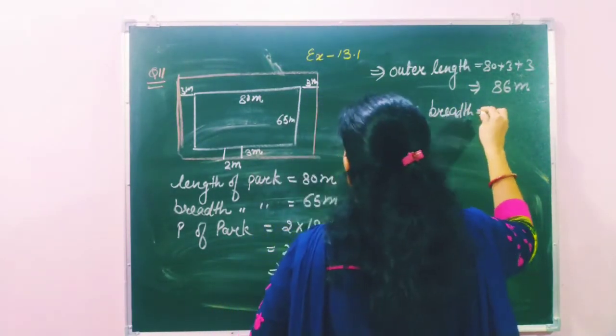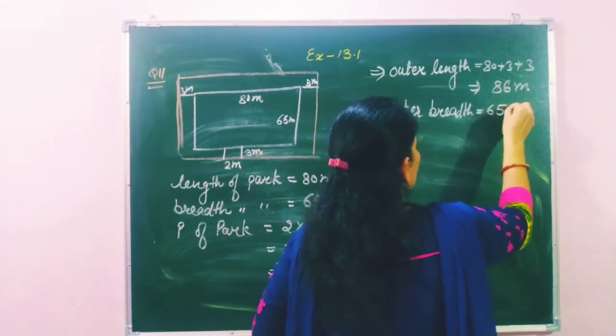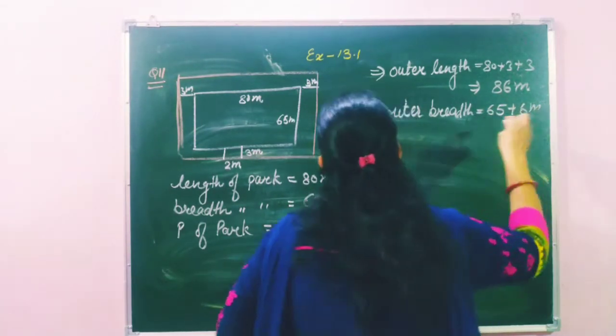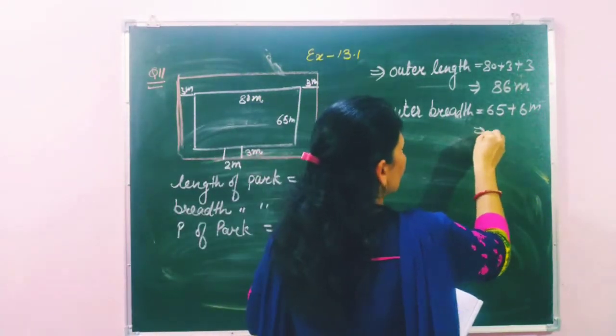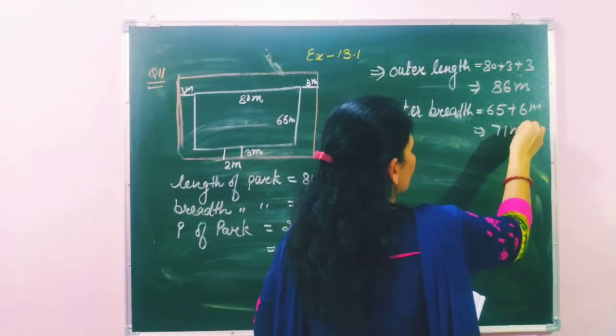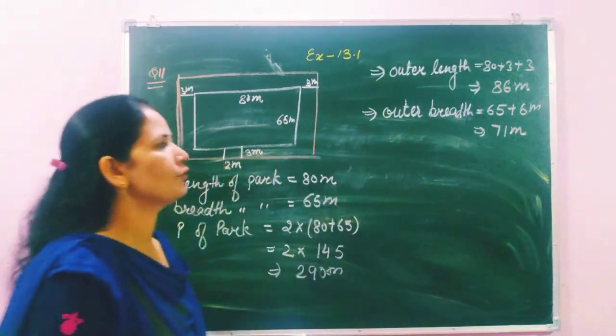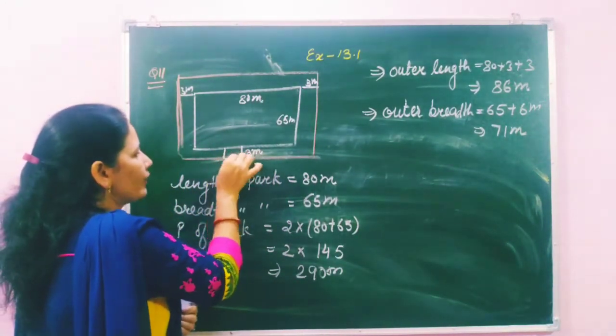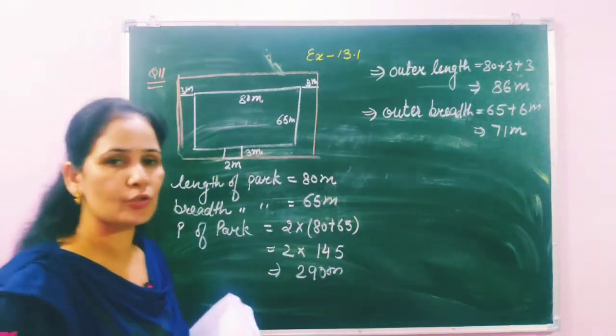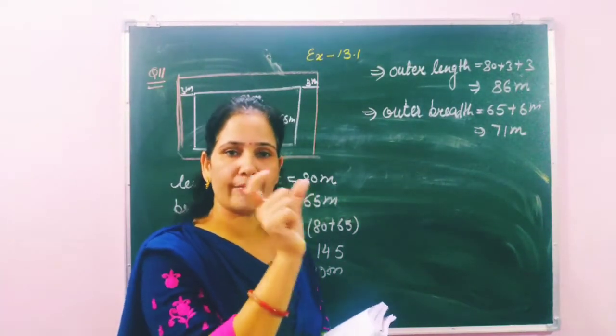Outer breadth means 65 plus 6. Same, 3 meter increase here and 3 meter increase here, so it will be 71 meter. So students, we have to find out the perimeter, but we have to subtract this 2 meter also, because that entrance is left over.